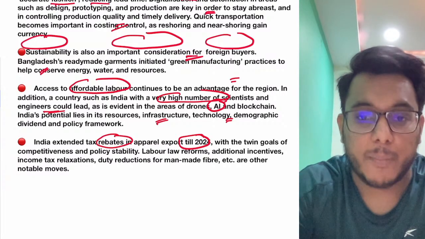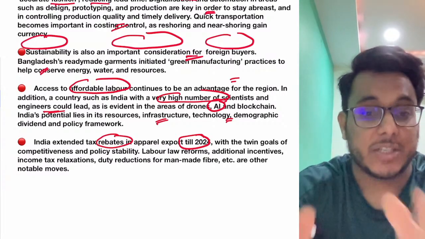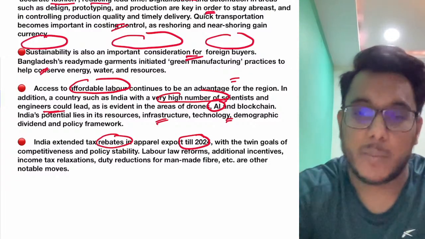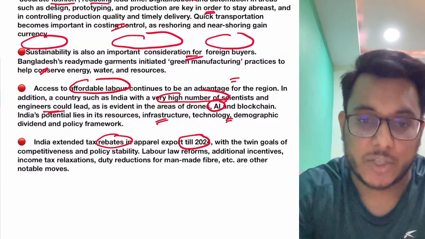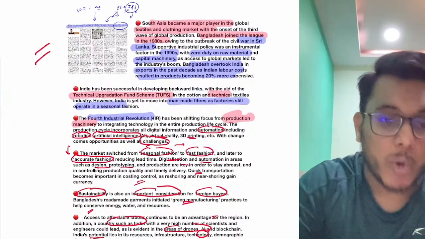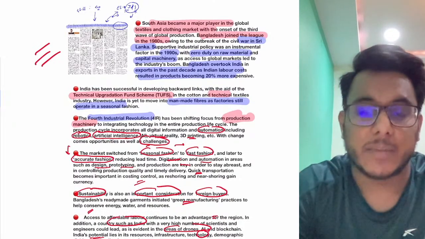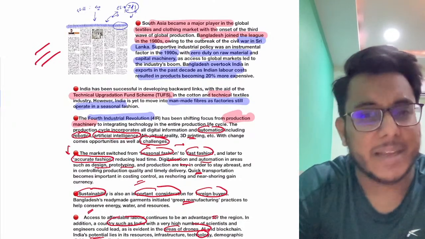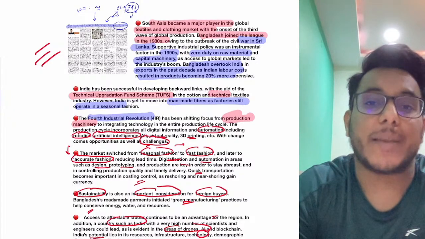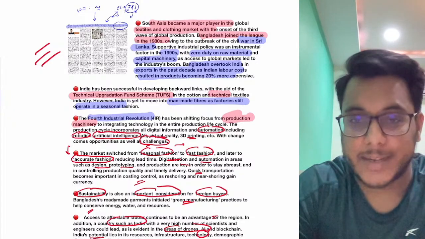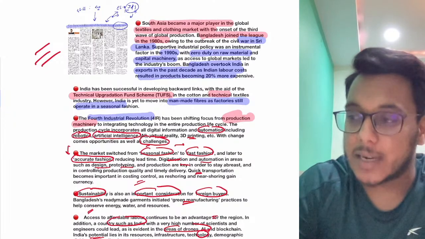We are focusing on competitiveness. Income tax relaxations are being given to companies who want to come to India and start their textile manufacturing. But apart from this, much more is also to be done. This is what has been provided in this article, and guys, even a question in the mains has been asked along this line. So that is all about it, and now we'll move to the next article.